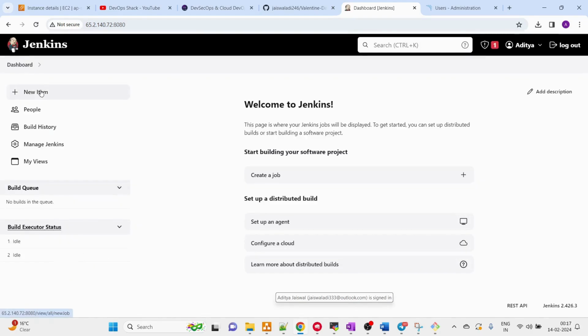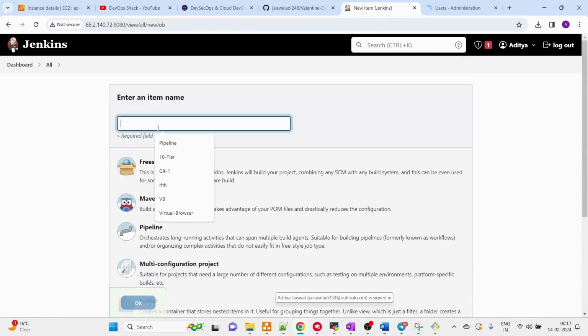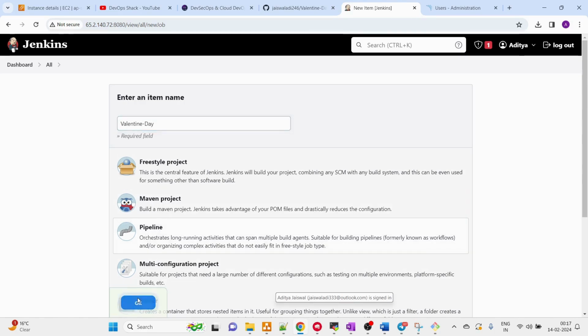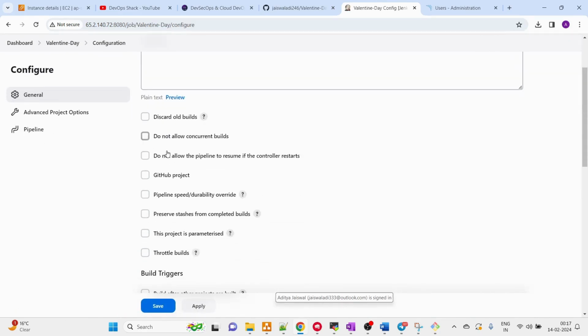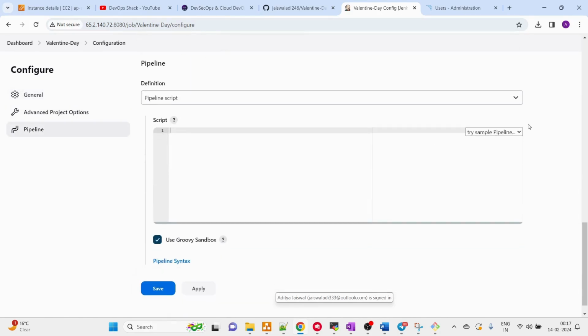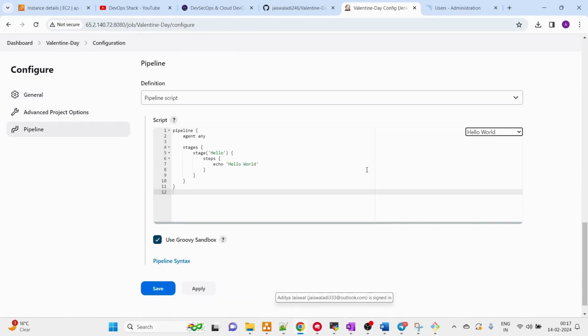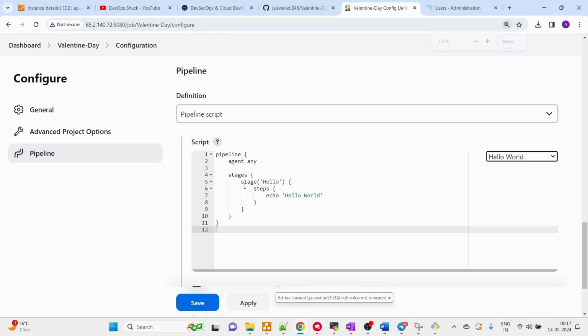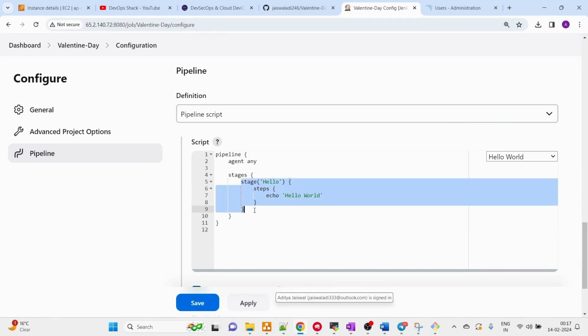We can go back here and let's create our pipeline, which is going to be named Valentine Day. Okay, and we are going to create a pipeline kind of job. Here I'm going to keep the build history to just 2. So okay, and then hello world. Now let's create multiple stages so that we can modify them. First will be git